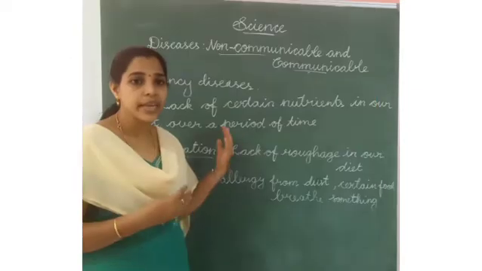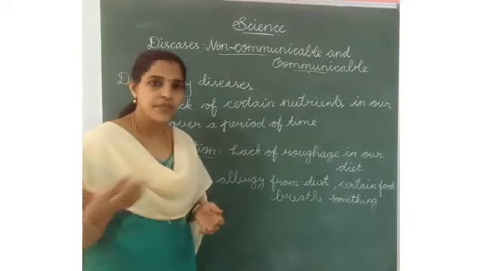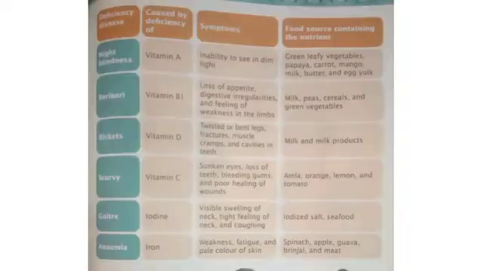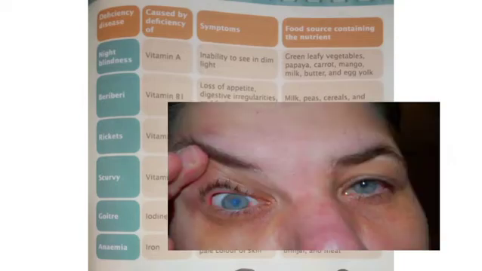Again, we have more types of non-communicable diseases. We can study about that. Okay. Listen here. Some deficiency diseases are there, with their causes, symptoms, and also food sources containing the nutrient. First one is night blindness. Night blindness is caused by a decrease in the level of vitamin A.